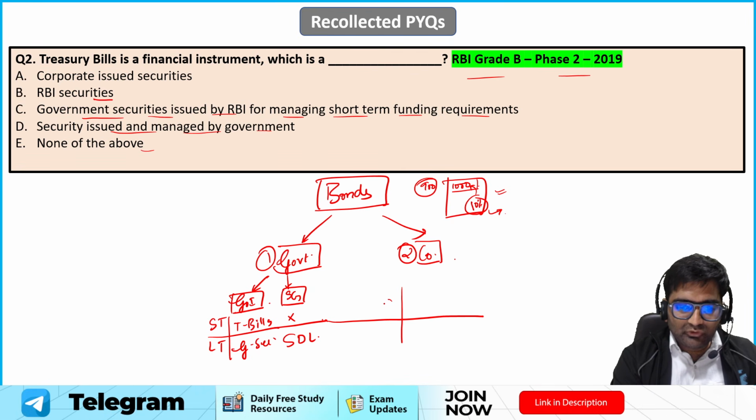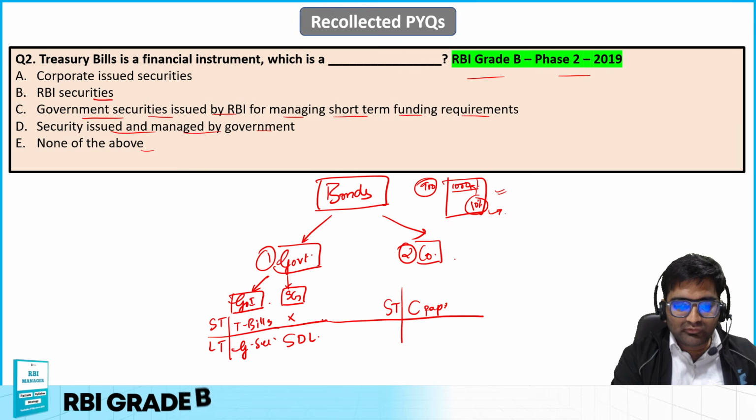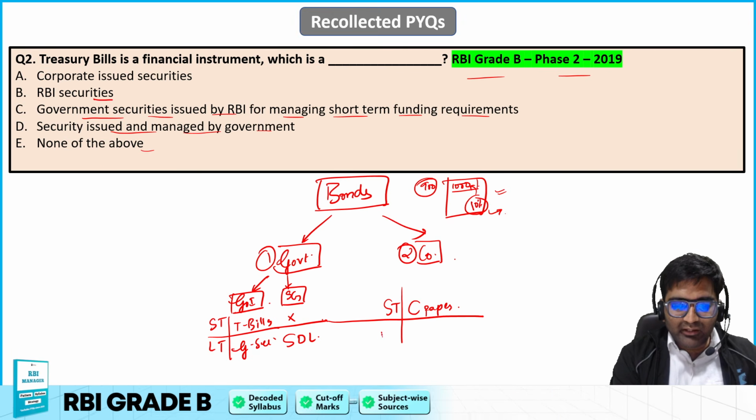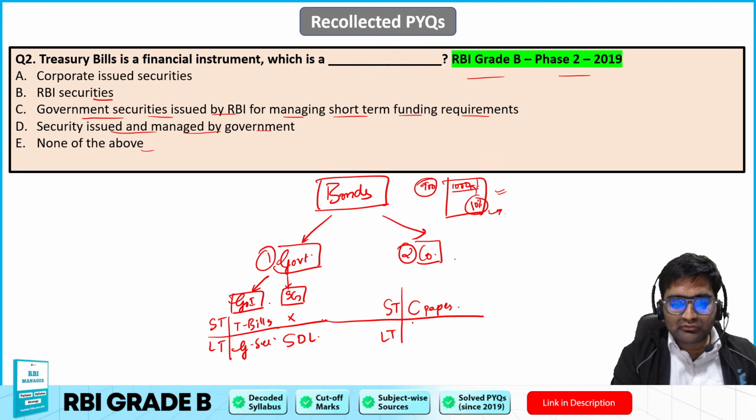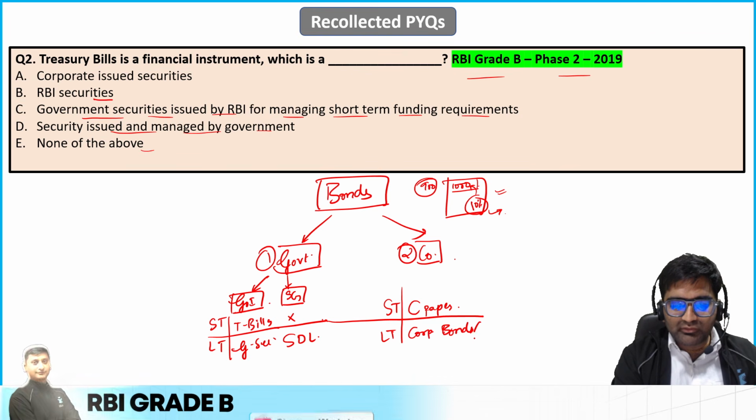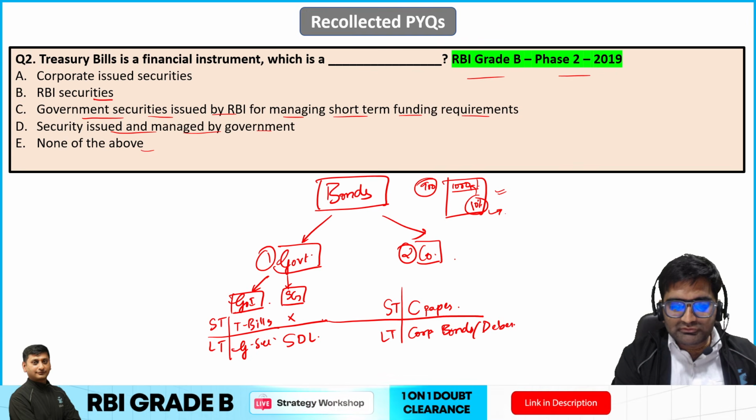The same thing extends to companies. Companies can issue short term bonds which are called commercial paper, CP. And long term bonds are known as corporate bonds in general, or sometimes also called debentures. Both of these names are fine.